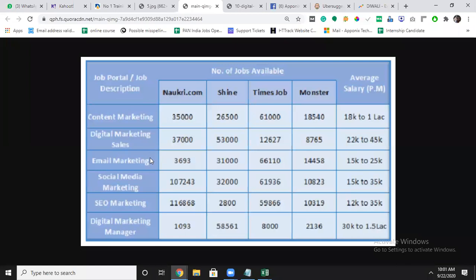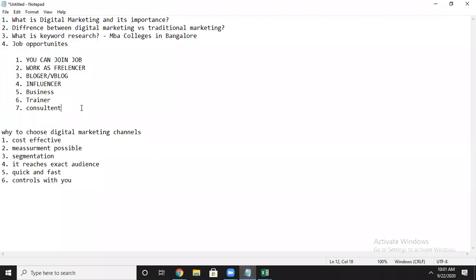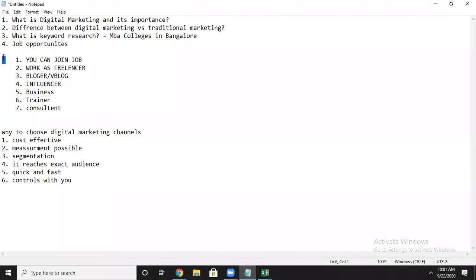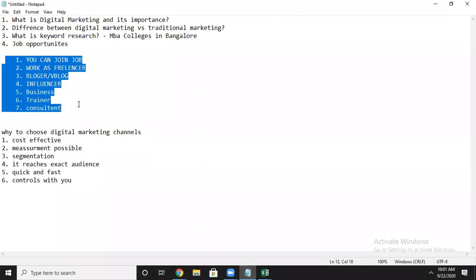As an email marketer, if you join, you will get 15k to 25k. Social media, 15k to 35k. These are some samples related to jobs. But you can work in many ways if you learn digital marketing.